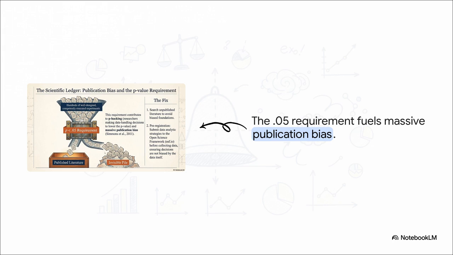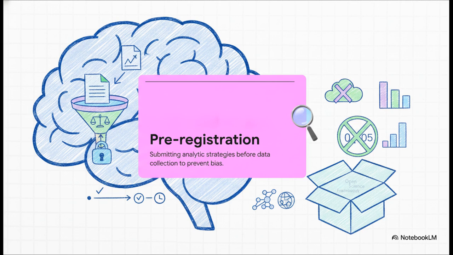This creates a truly terrible incentive structure. It encourages researchers to engage in p-hacking, making these conscious or even unconscious data handling decisions just to artificially lower that p-value so their work actually sees the light of day. So, what's the best way to combat this systemic failure?